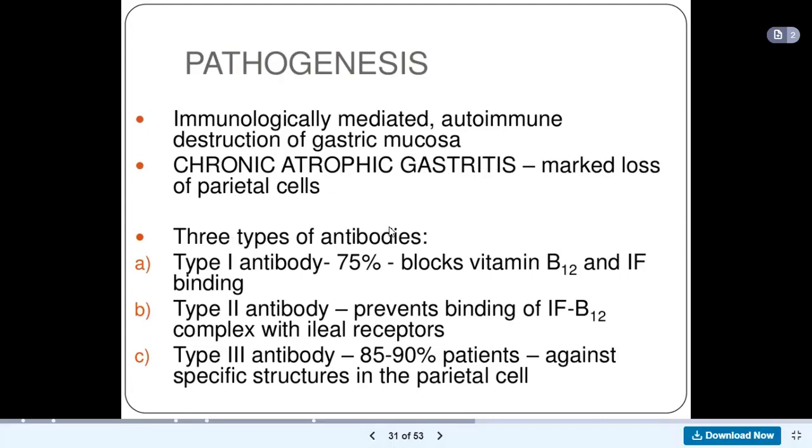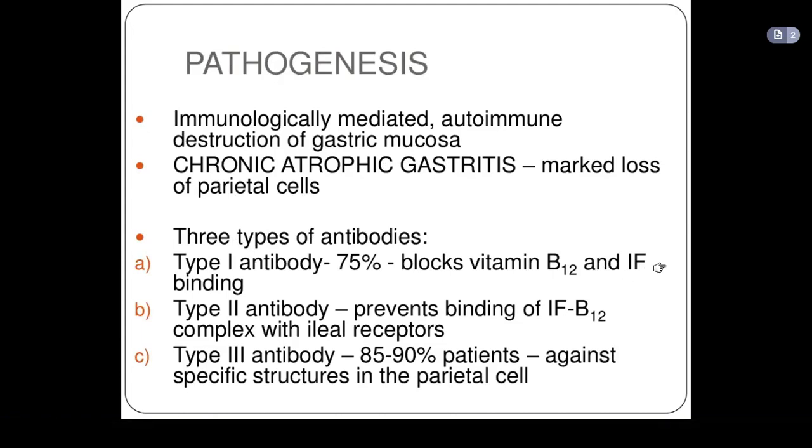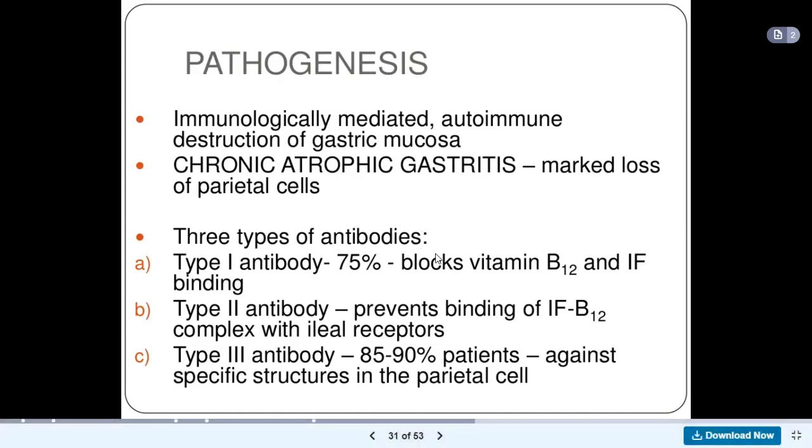Now, 3 types of antibodies. So we have type 1 antibody, about 75%, blocks vitamin B12 and intrinsic factor binding. So remember we said that vitamin B12 must bind to intrinsic factor, right? We talked about that in this scheme I showed you earlier. So if we have antibodies that prevent B12 from binding to intrinsic factor, it means that B12 cannot be absorbed.